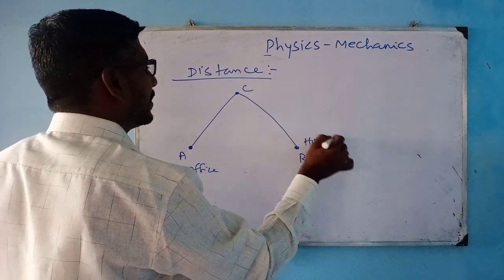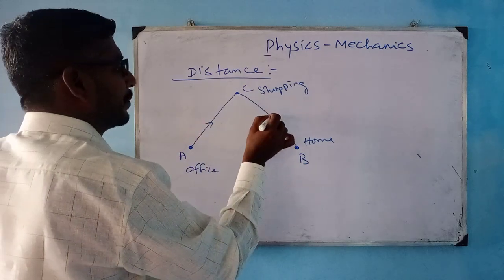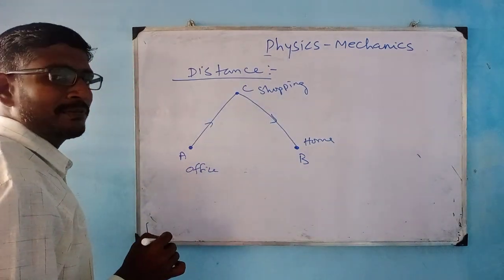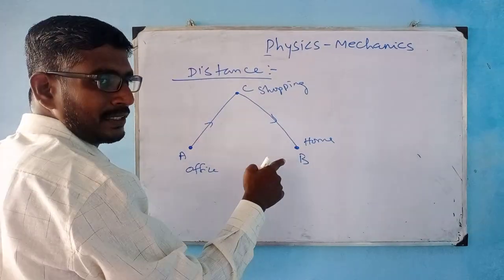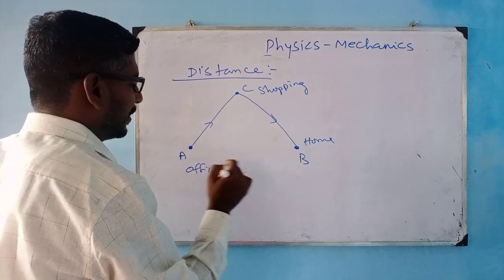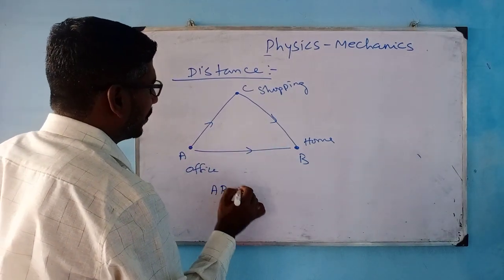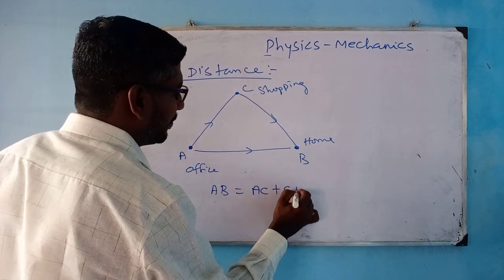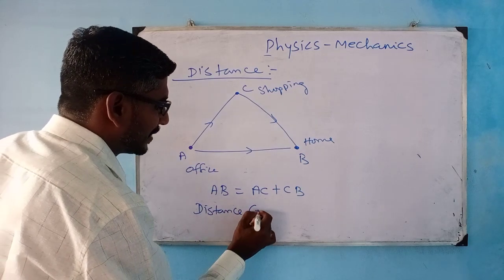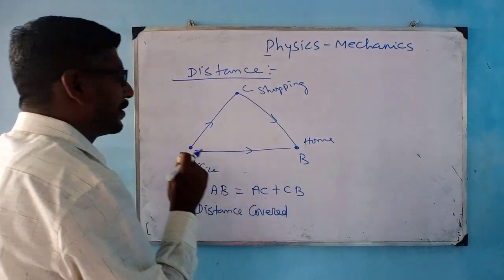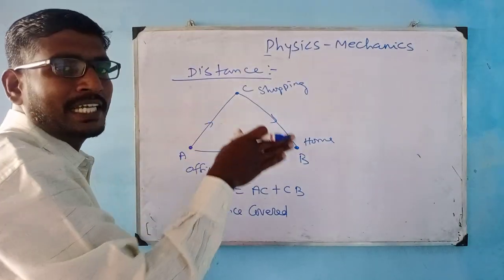I have to reach. So this is my shopping, right? Okay. So what I'm doing, I'm traveling in this direction and then moving in this direction. So how will I calculate my distance traveled? The path which I traveled is the distance, right? So from here to here and here to here. So the length AB is equal to AC plus CB. This is the distance covered. You need not worry about only the unidirectional. It is the total path which I am traveling.